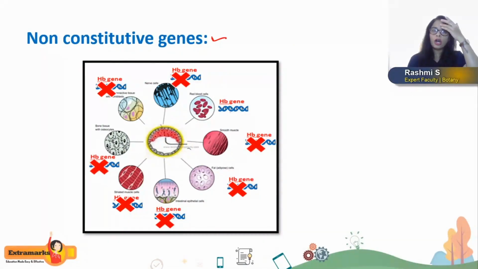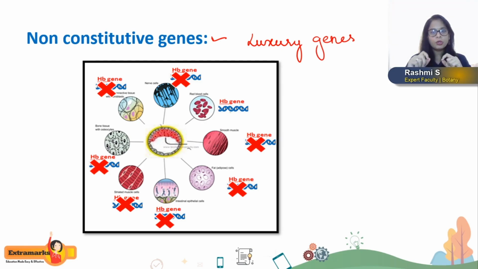Now coming to non-constitutive genes, which are also called as luxury genes. These genes are produced only at certain point of our development, or they are produced only in certain cells of our body. That means they are going to become expressed only when required. Hence, the regulation of non-constitutive genes is very, very important.